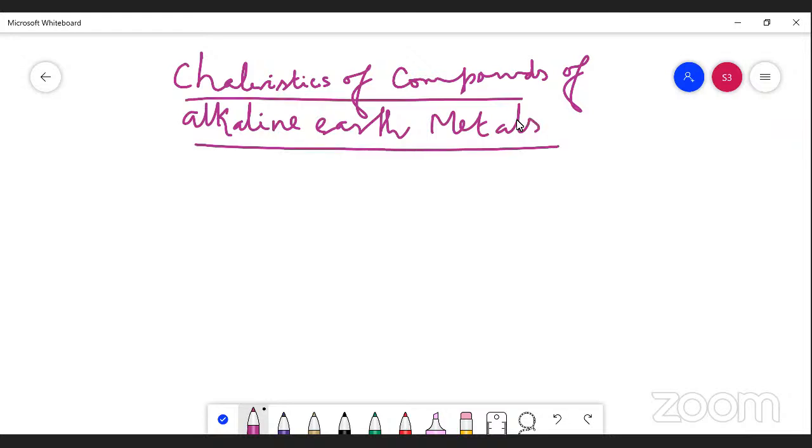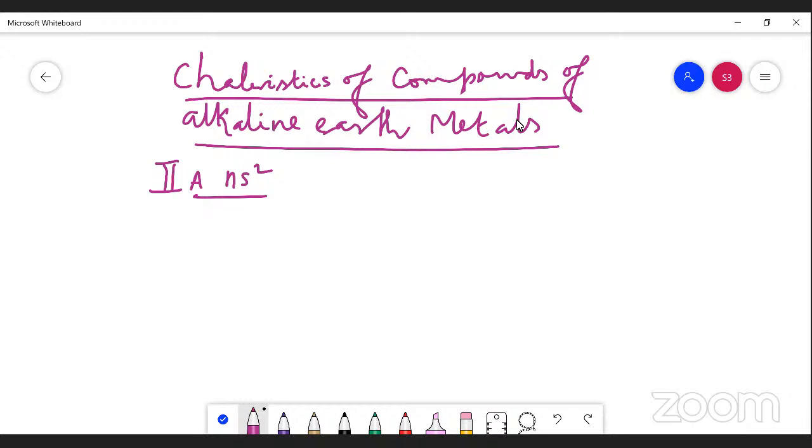Children, good morning, children. Now we are going to analyze the characteristics of the compounds of alkaline earth metals. First of all, you should know what alkaline earth metals are. The second group family is called alkaline earth metals. They have ns2 electronic configurations.